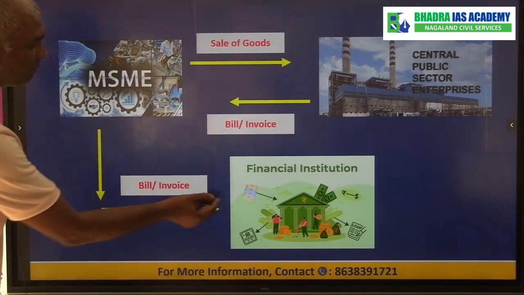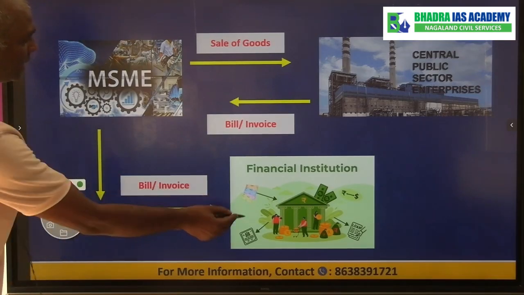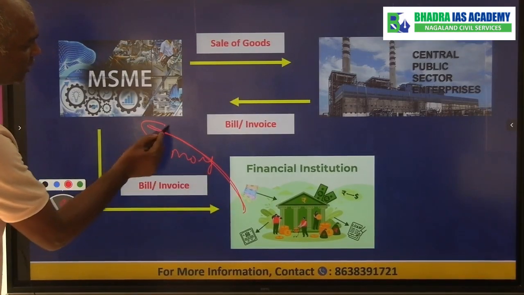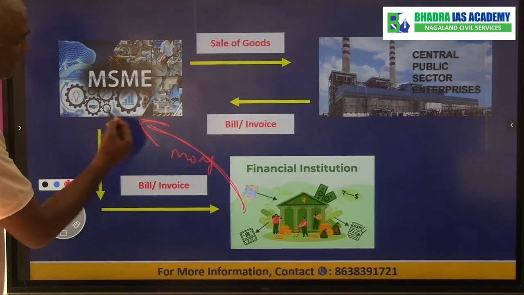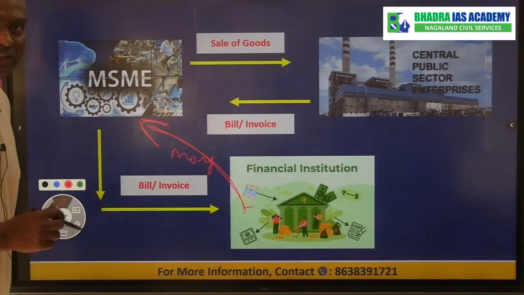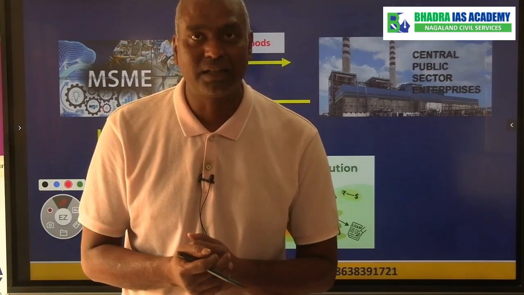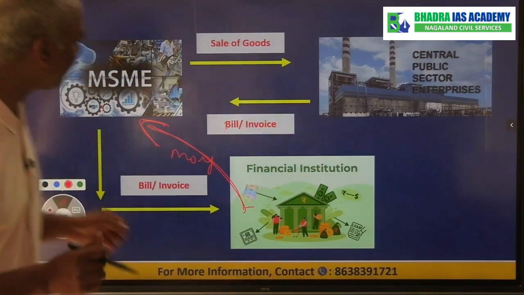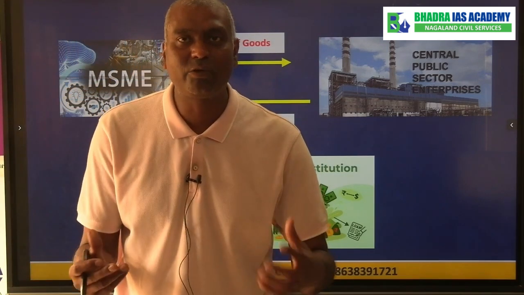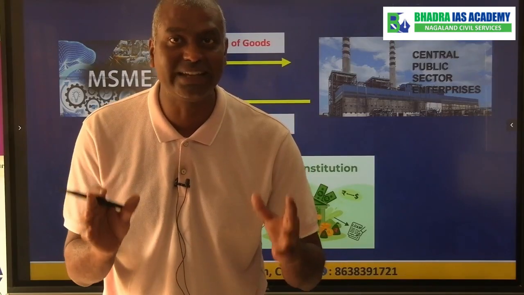So what happens? Money will go from the financial institution to the MSME. So the cash flow, money will flow from the financial institution to MSME, and the MSME will sell this bill, invoice, to the financial institution. Now this kind of system has been announced by the government so that MSME can easily get their liquidity, whatever money they require immediately for their purchase of raw material and for business working capital.